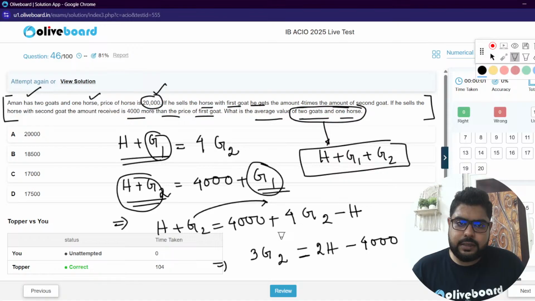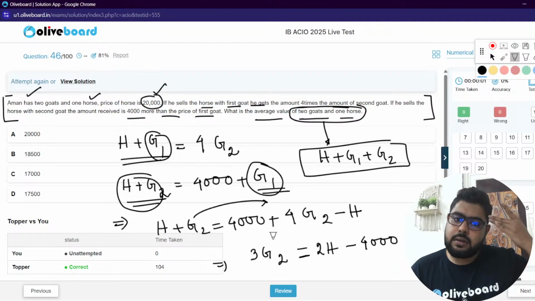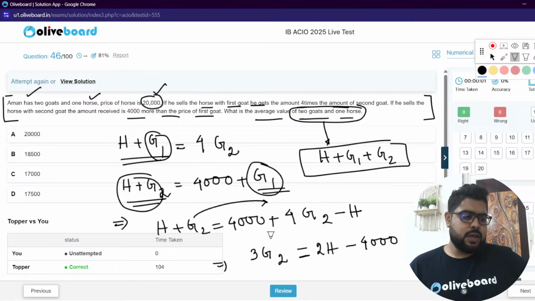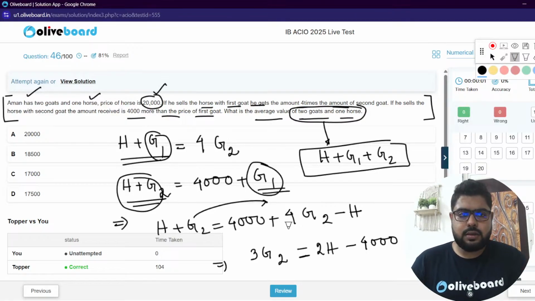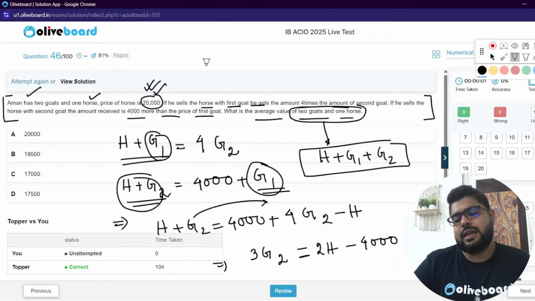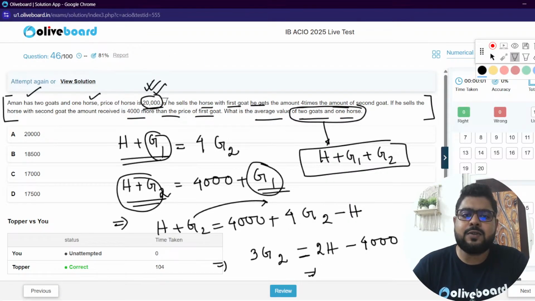Just a second. No, we are getting stuck. The value of the horse is given, right? The value of the horse is 20,000.